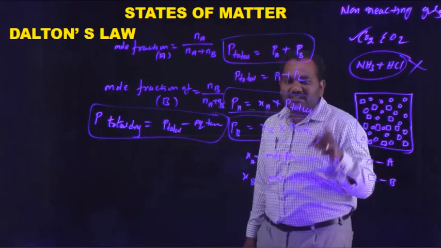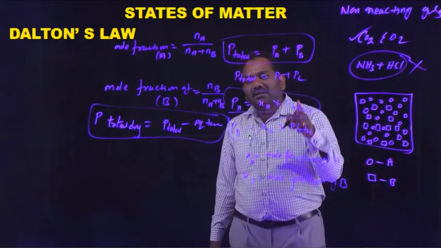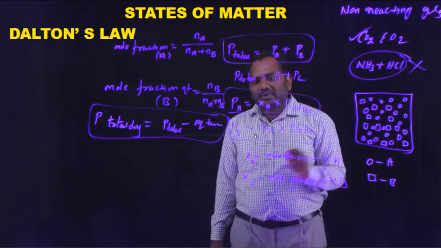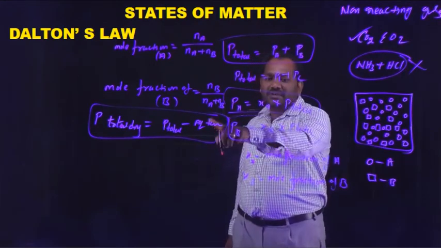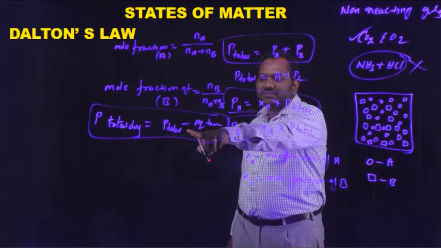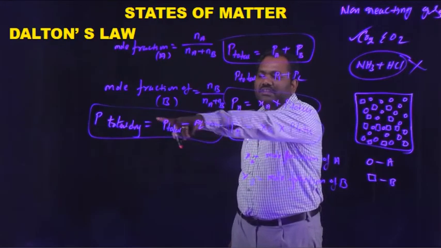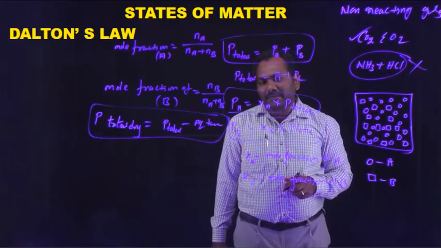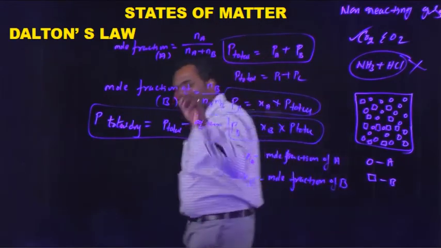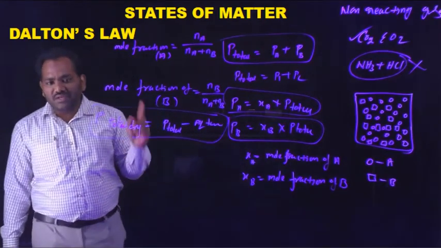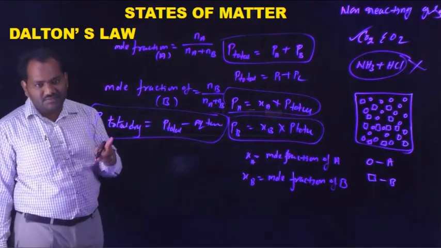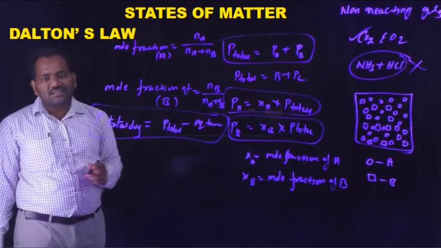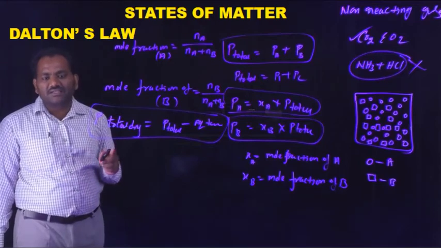The aqueous tension value is given by theory. In that procedure, they give the aqueous tension values. Using this aqueous tension value, we can subtract it from the total pressure and we will get the dry pressure. All these formulas are useful to solve problems in objective exams. There are different formulas generated here from Dalton's law.